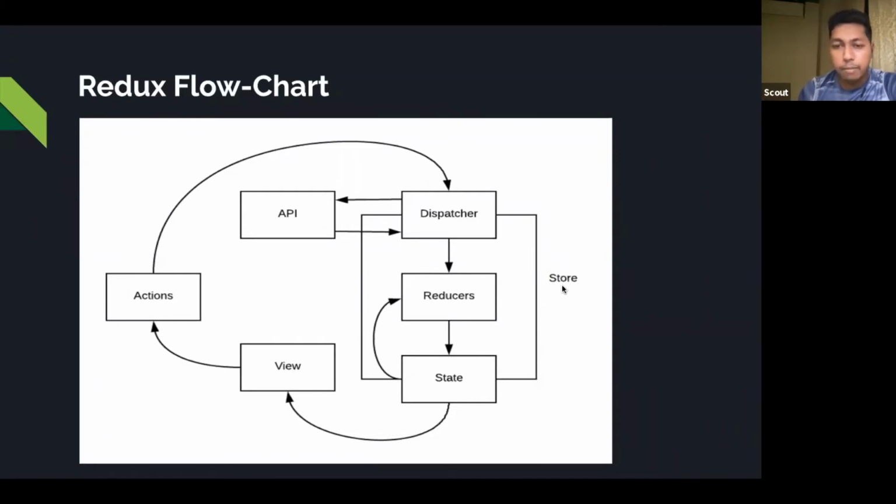Components like dispatcher, reducer and state are all inside the store. The view is what people are viewing, what people are visualizing. It is the React components, so the view layer is built using the React components that we have, right?